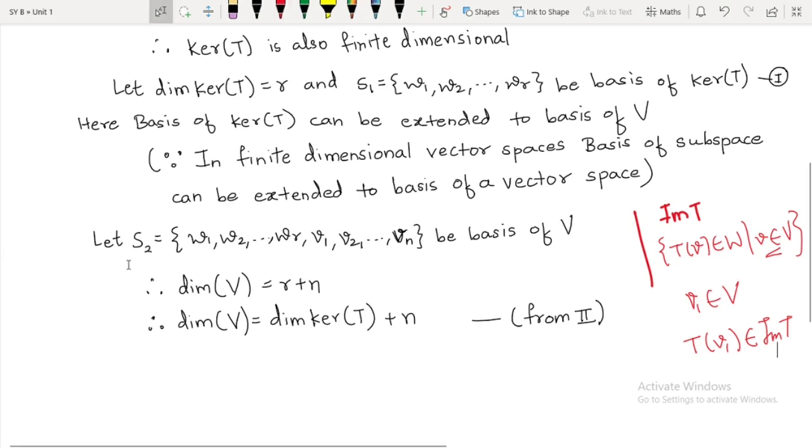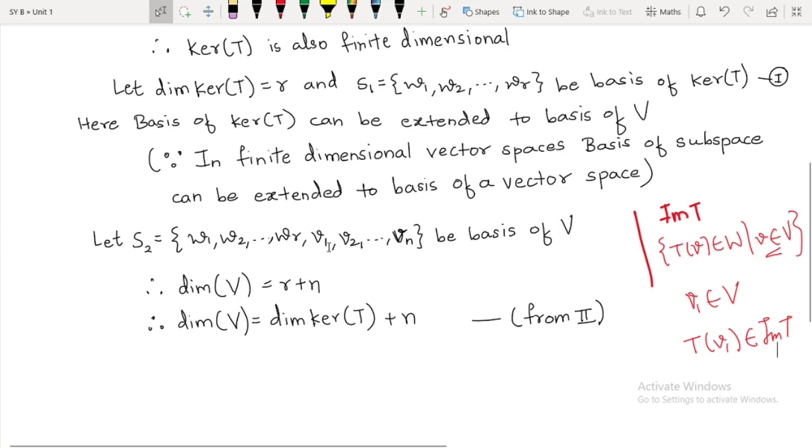Okay, now see here, these all are elements of V, right? So with the help of each element in this set we can construct an element of image of T. But the point is which elements we should use. Naturally we cannot use w1, w2 up to wr. If we use these, then we will get a set having r elements, but I want a set having n elements.